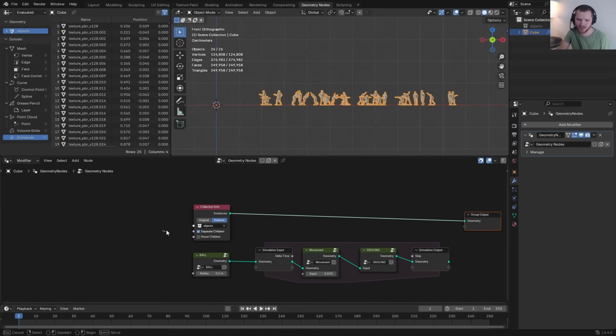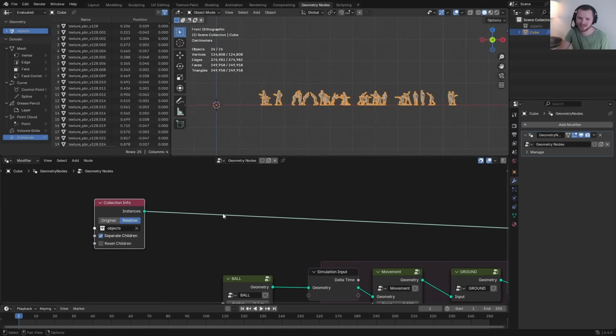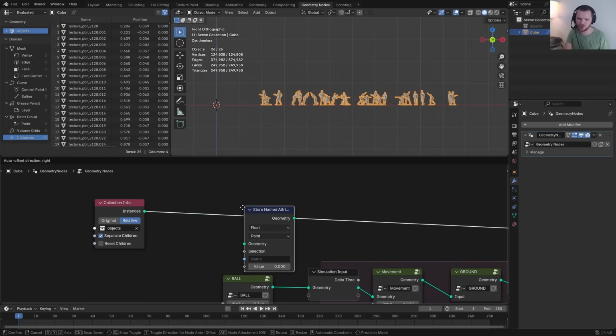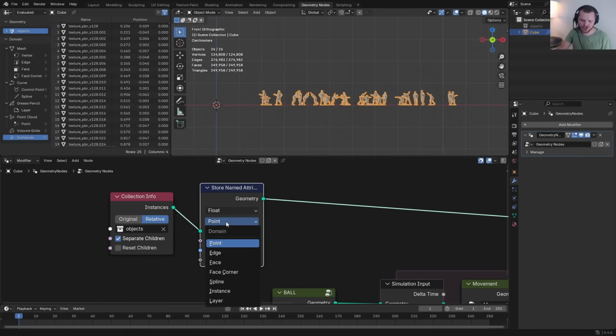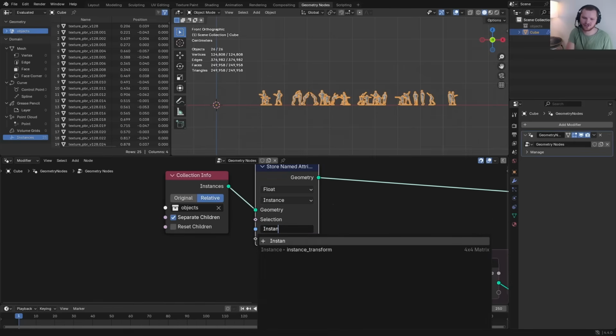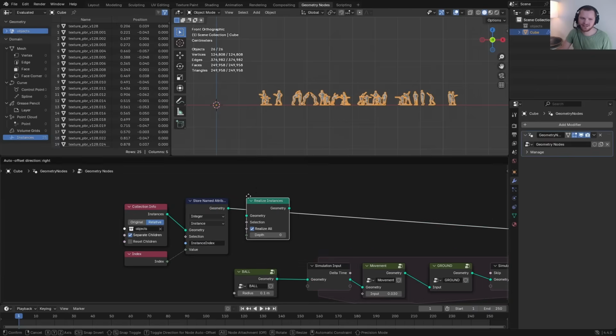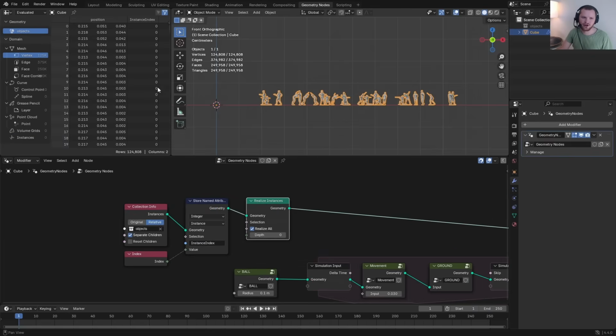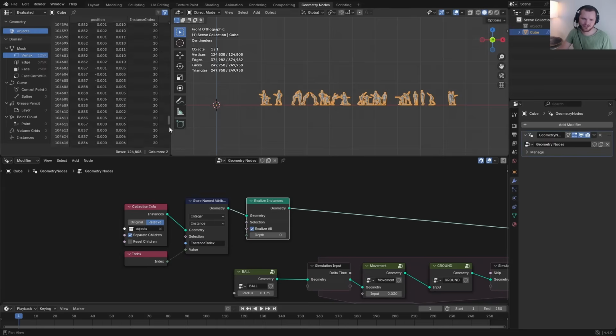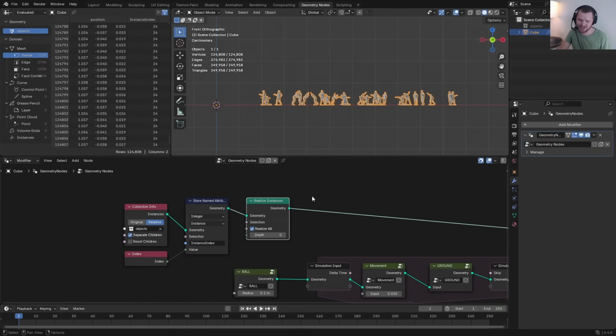And before we look at the points, which involves realizing these instances, I want to keep a tab over which instance did it originally belong to. So I'm going to store named attribute, an instance attribute, instance index, the integer of the index, so that when I realize this now, if I go to the vertices, you can see all the beginning ones have an instance index of 0, and then as you scroll down, it's like 14 up to 24, because indexing starts at 0.